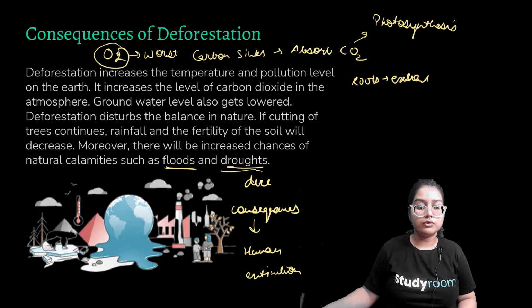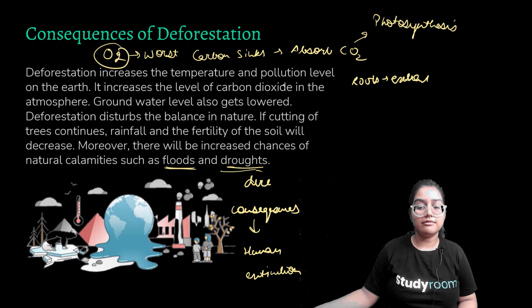What are some consequences? One of the major consequences is O2. We will not get O2, which is the worst. And plants act as carbon sinks and they absorb our CO2. CO2 is used in the process of photosynthesis. So if plants are not absorbing CO2, then our CO2 will remain hanging in the atmosphere, and it will increase the earth's temperature.